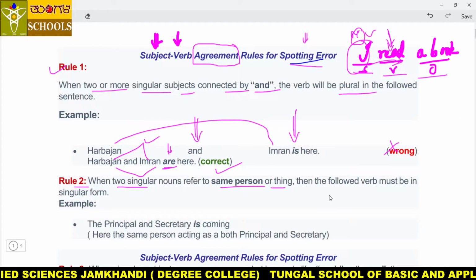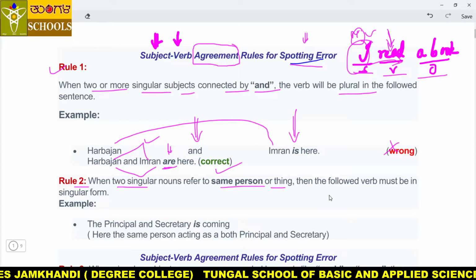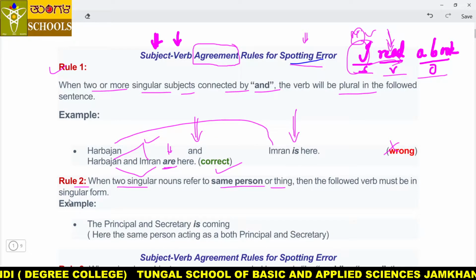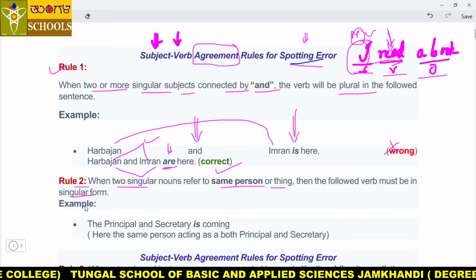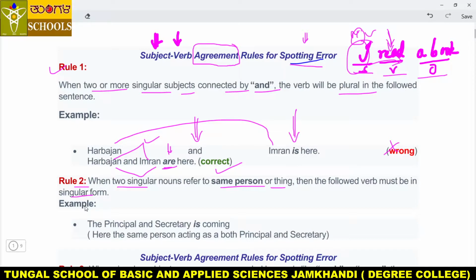Are you understanding me? That time the subject is singular, and then the verb that follows must be in singular form. Though both designations are of the same person, that's why the verb is singular, my dear friend.